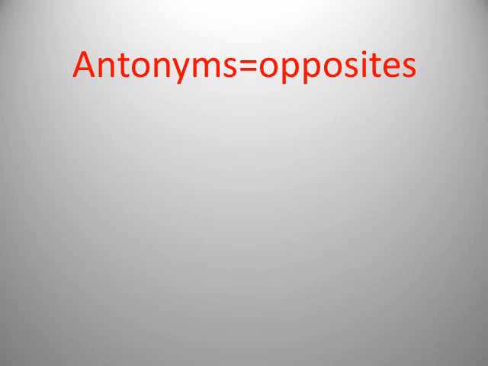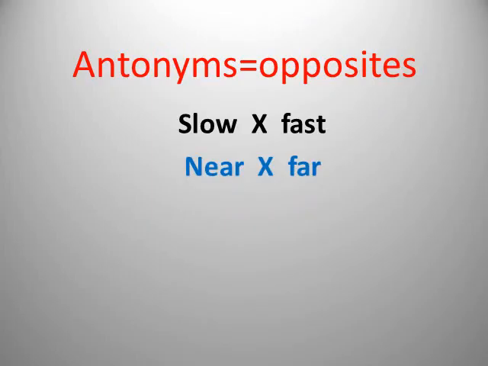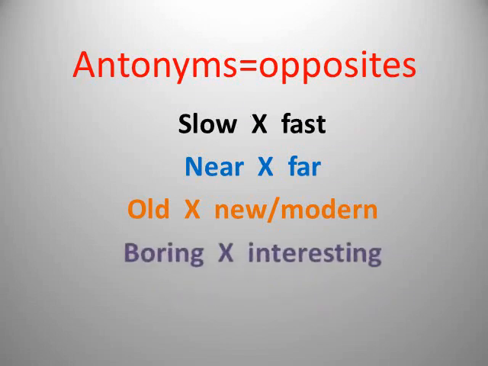One more thing, and the last thing is antonyms. Antonyms are opposites. Words with opposite meanings. Slow, the opposite of it is fast. So these are antonyms. Near, the opposite of it is far. So these are antonyms. Old, the opposite of it is new, or the opposite is modern. Boring and interesting.